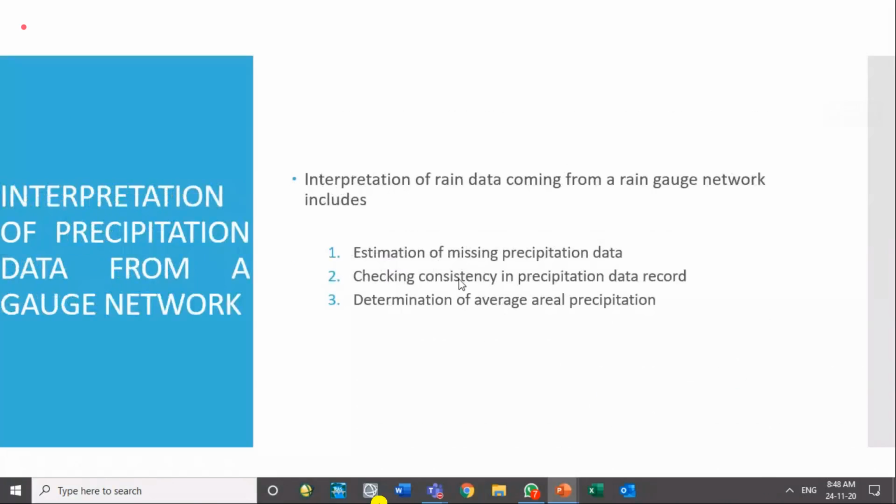And you have done this, I think, in the lab part also. Consistency you have done on the flow data, not on the rainfall data, I think. Is it so? The consistency you have checked in the lab part, was it on the flow data, or have you done it on the rainfall data?